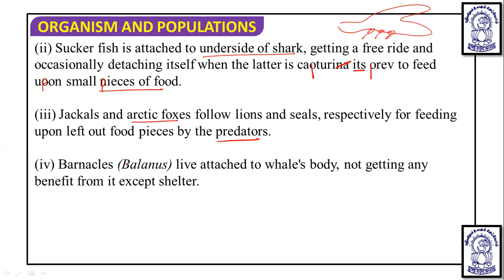Apart from this, the barnacle, that is Balanus, grows on the back of the whale's body, not getting any benefit from it except shelter. Okay, so here the barnacle growing on the back of the whale benefits in the form of shelter, but the whale will remain unaffected. So for the whale it is a zero interaction, and for the barnacle it is a plus interaction.